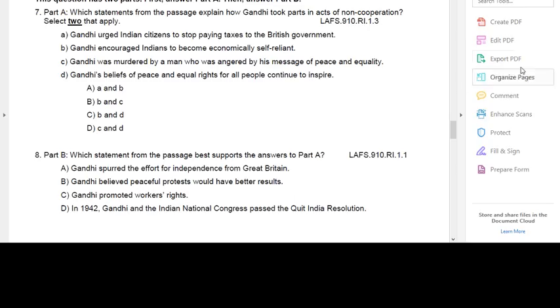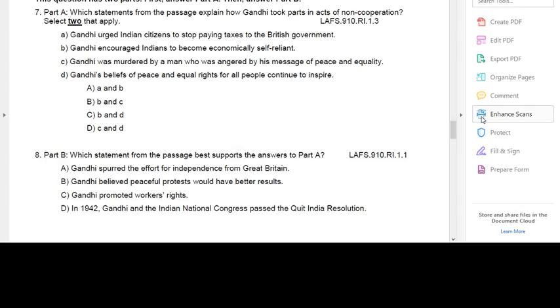Today we're going to go over questions number 7 and 8 from our common assessment that we just recently did, called Remembering Gandhi. I'm going over these questions together because it's a part A and part B, and the answers are connected.